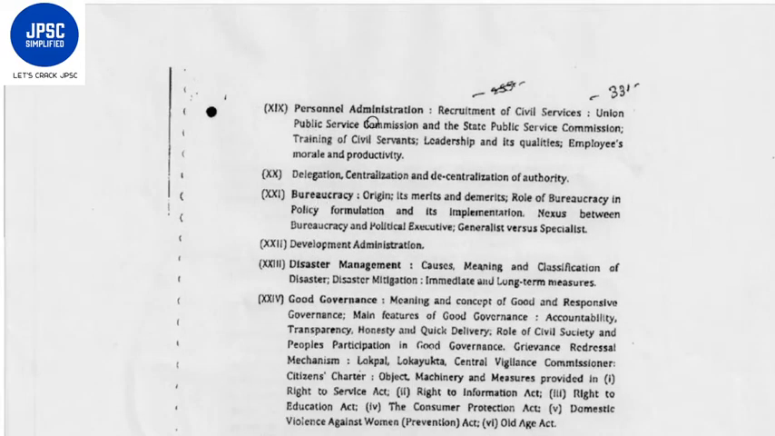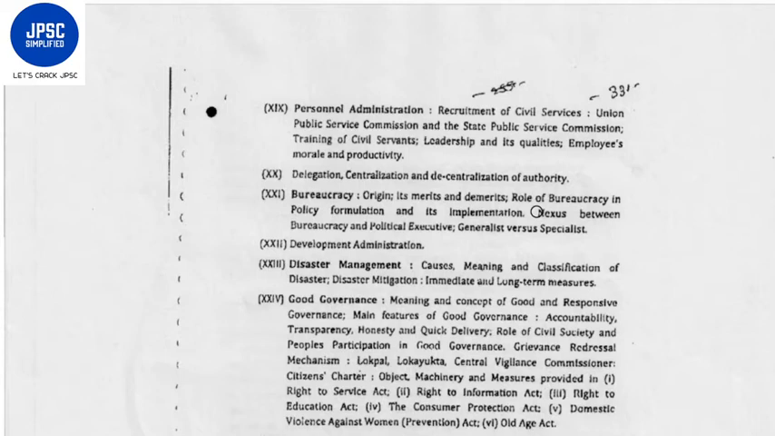Then personal administration, recruitment of civil services, Union Public Service Commission and State Public Service Commission, training of civil servants, leadership and its qualities, employees' morale and productivity. Delegation, centralization and decentralization of authority. Bureaucracy, origin, its merits and demerits, role of bureaucracy in policy formulation and its implementation, nexus between bureaucracy and political